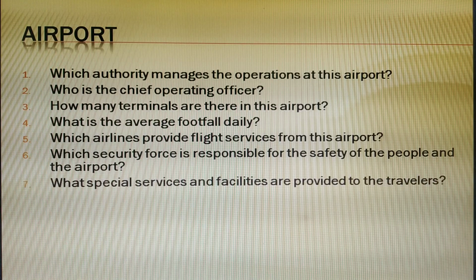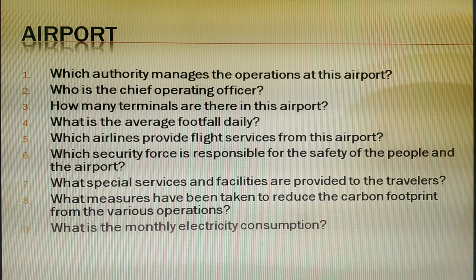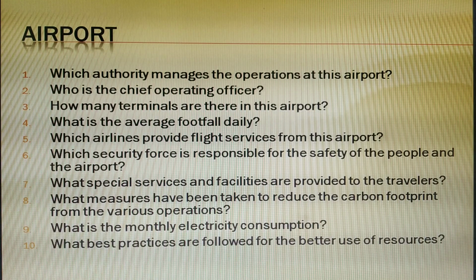What special services and facilities are provided to the travelers? Now, when we see travel videos, many times we see that tourism departments have their special dedicated counters at international airports to provide information to the international tourist. What measures have been taken to reduce the carbon footprint from the various operations? Now, this is one of the important and burning issues. How to reduce carbon footprint? So, what measures are being taken? What is the monthly electricity consumption? What best practices are followed for the better use of resources?